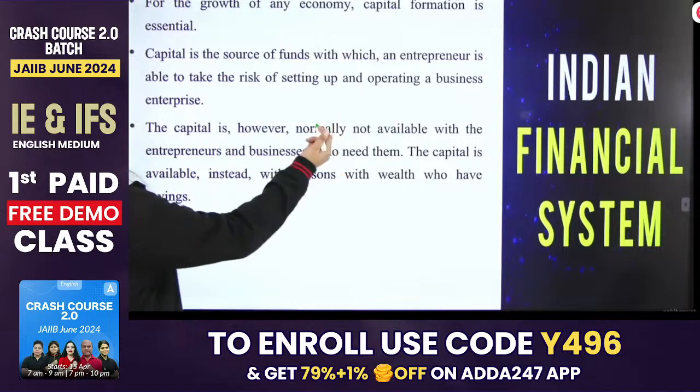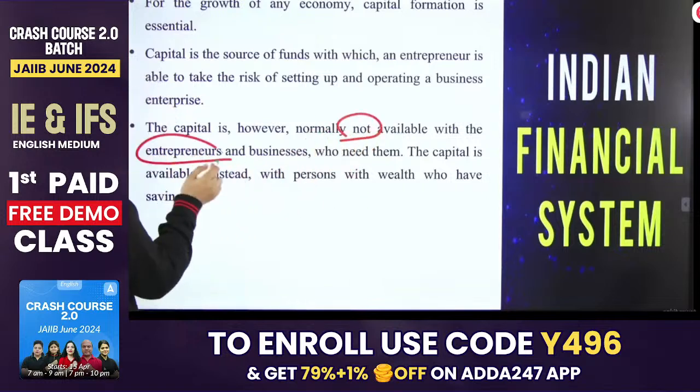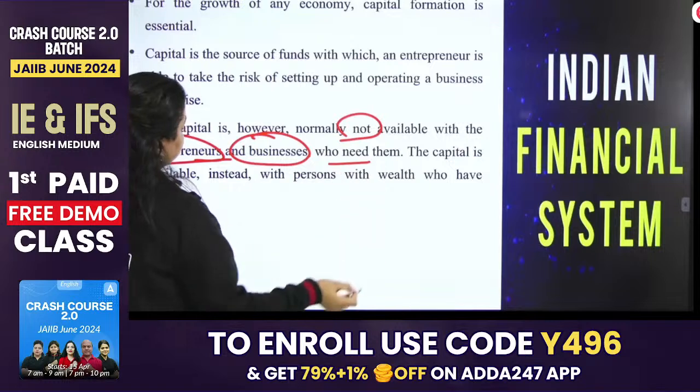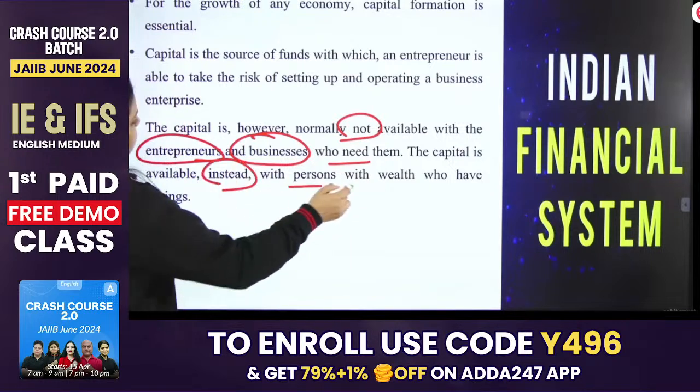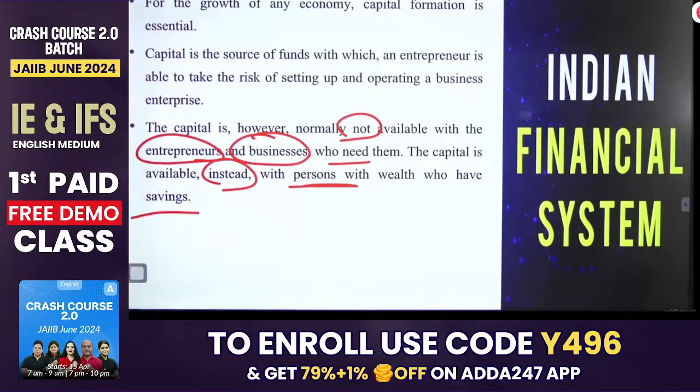Okay, so the capital, however, is normally not available with the entrepreneurs and the businesses who need it. The capital is available instead with the person with wealth who has savings. So we are the persons who have capital. And we as individuals will be providing that capital to the entrepreneurs, to the businessmen.